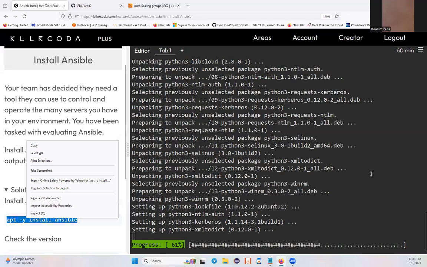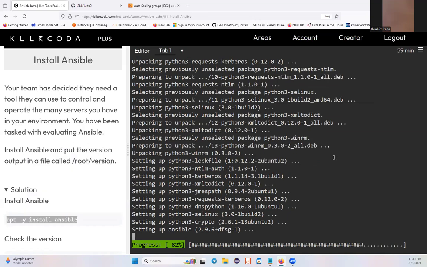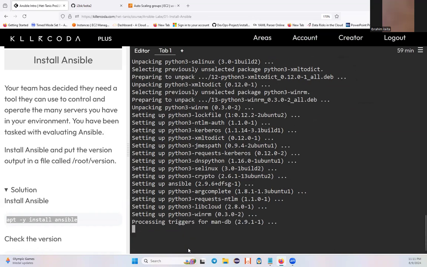So pretty much that is very simple stuff, please wait a minute. Almost done, right?